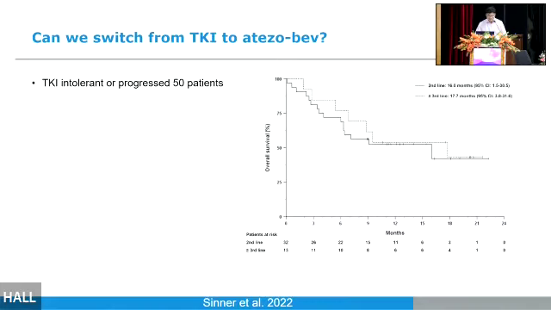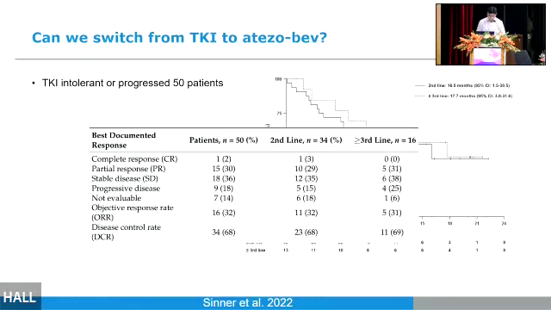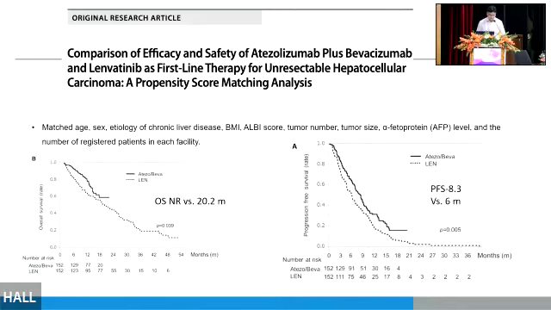Yes, this was a study published in Hepatology Research. So 50 patients who were intolerant were given atezolizumab as second line and third line drug. They had better overall survival post progression on the first line. They had good objective response rate and disease control rate as well.